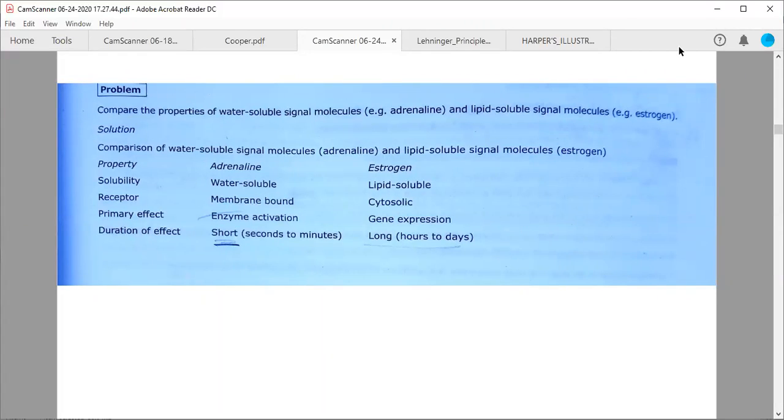Query. Okay, no problem. No problem. Okay.